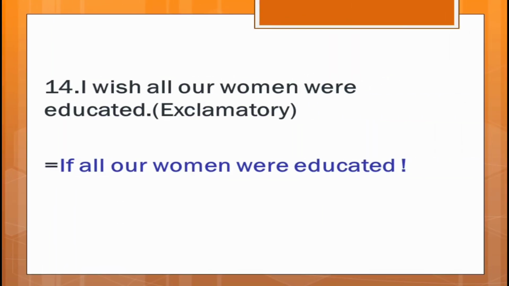Number 14. You can see, I wish all our women were educated. And you have to make it an exclamatory. As you can see on the screen, the answer is prepared for you. If all our women were educated. So you have to use here an exclamatory sign. Remember it, my dear students.